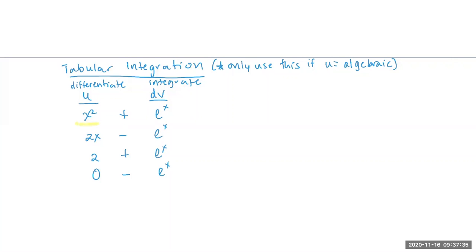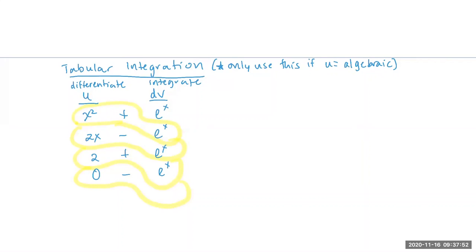Now I'm going to highlight the pattern in which you do this. It's multiplication, but you're going to go ahead and circle. So x squared times positive times e to the x. And then the next iteration would be this, the next iteration would be this, and then the next iteration would be this. And what we do is we just multiply all 3 things together.